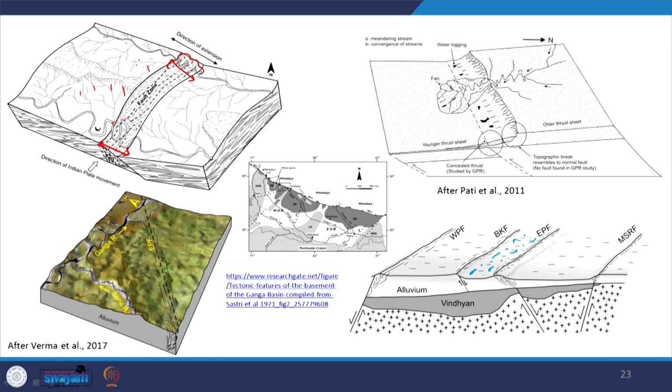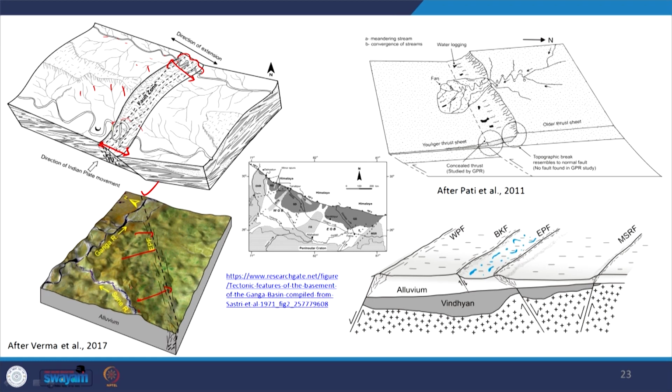So, these are active structures, affecting the surficial process. A very interesting example is the East Patna fault in the Ganga plain. East Patna fault is a subsurface fault which is covered with sediment, and this is the digital elevation model around it. Now, if you see this is the East Patna fault, and you can see in the fault zone how the topography is changing there.